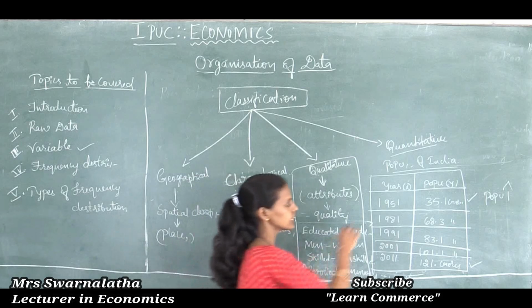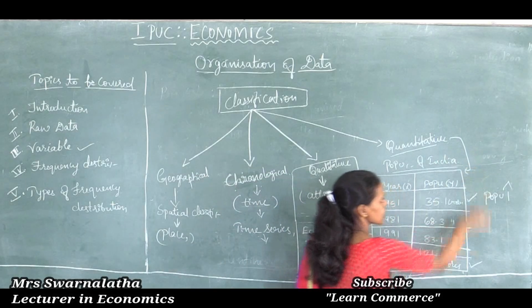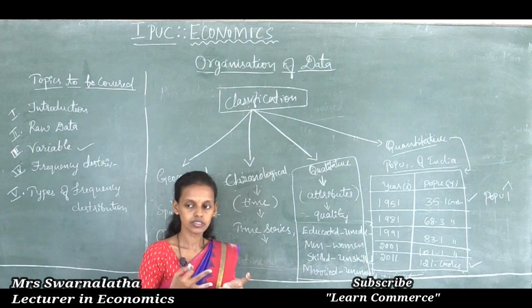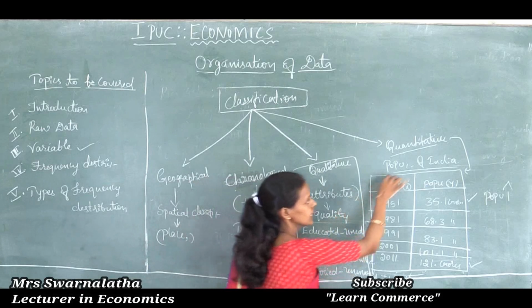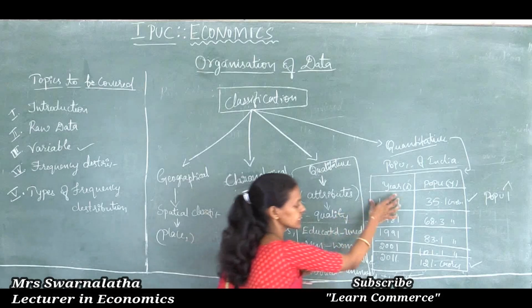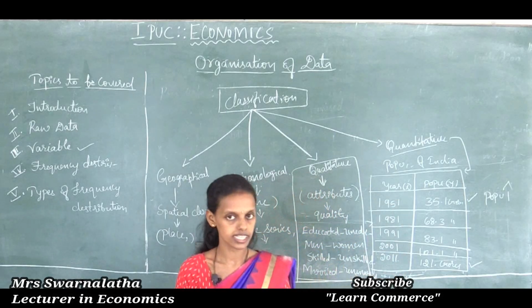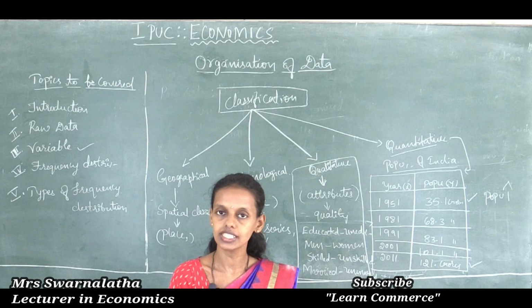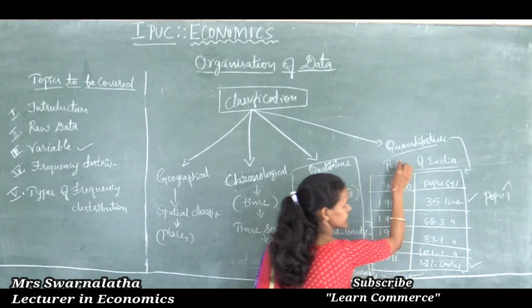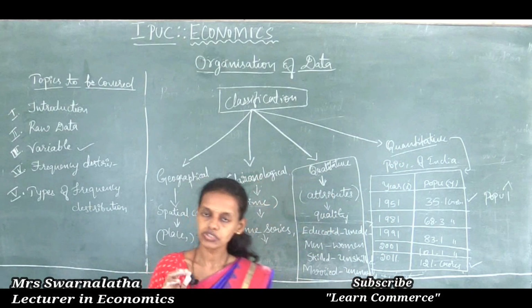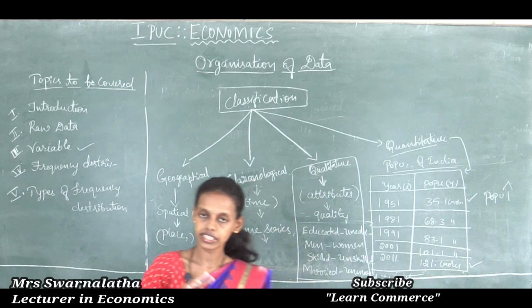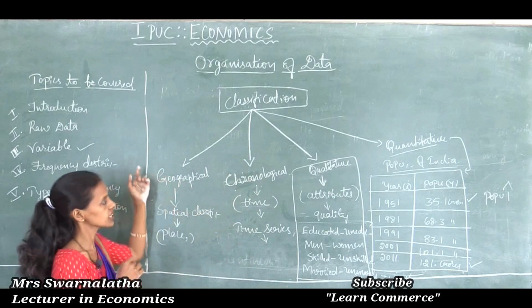Next one is quantitative classification. Same example, I will take the population of India. On the basis of certain quantity, in a quantitative manner, we are going to collect the data and classify it. For example, in different years, what is the food production in India? You can see the wheat production in India in the different years. So different years represent the quantity. Thus, classification of data on the basis of quantitative figures is said to be the quantitative classification of data.